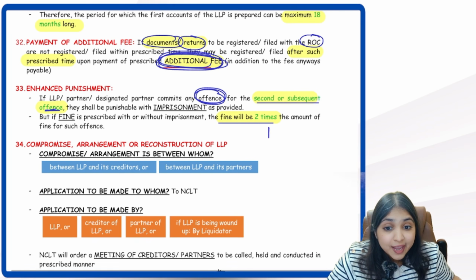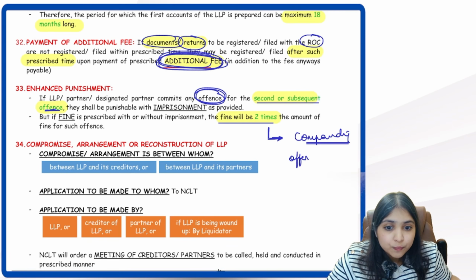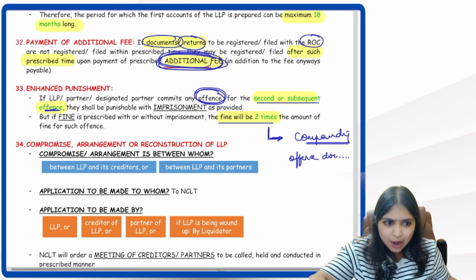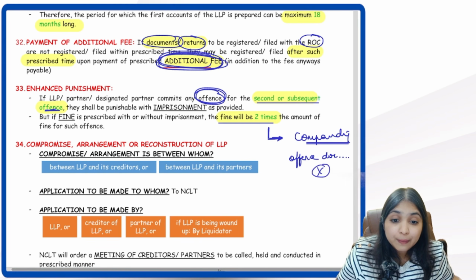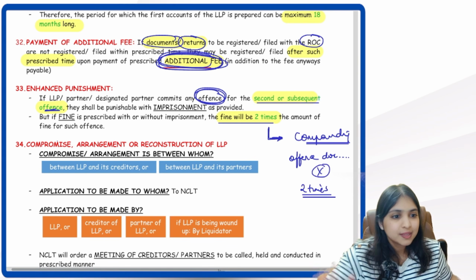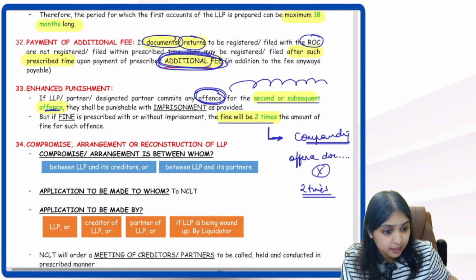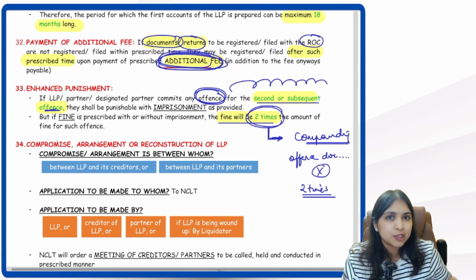Can you tell me where else you saw that the fine will become 2 times? Remember, in the compounding discussion, we had learned that if the offense is relating to filing some document or return, then the RD can ask you to now file the document, now file the return. If you still don't file, then the maximum fine will become 2 times the applicable fine in that particular section. Something very similar you have even over here. If you keep committing the same offense again and again, then the maximum fine will become 2 times the amount of the fine in that particular section.